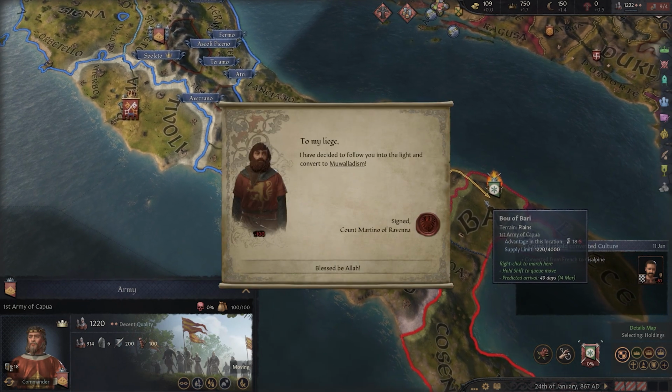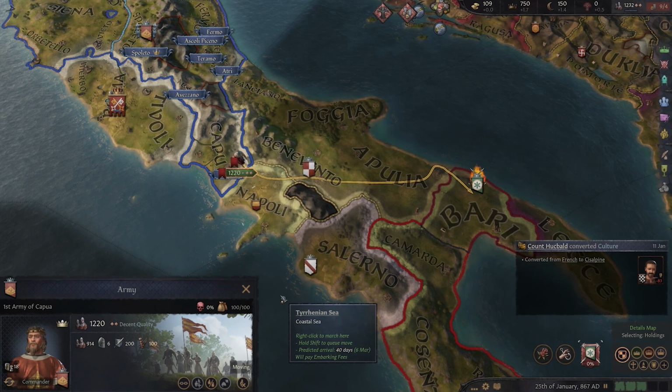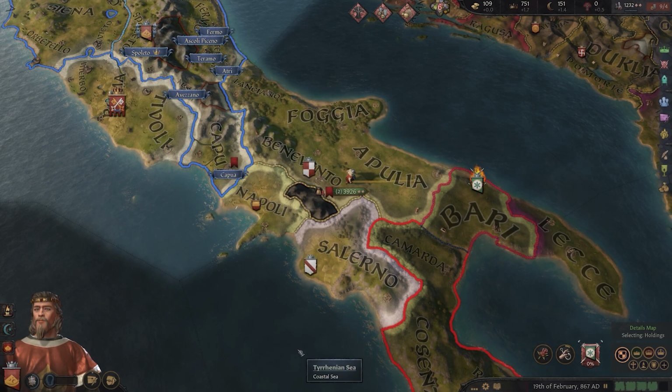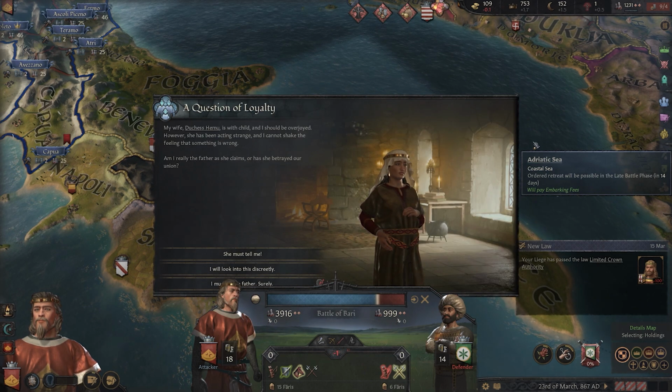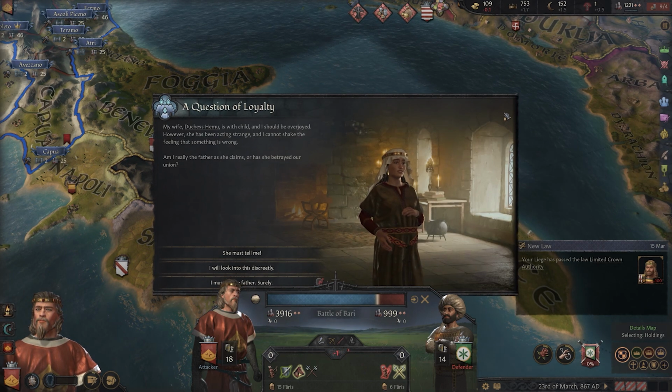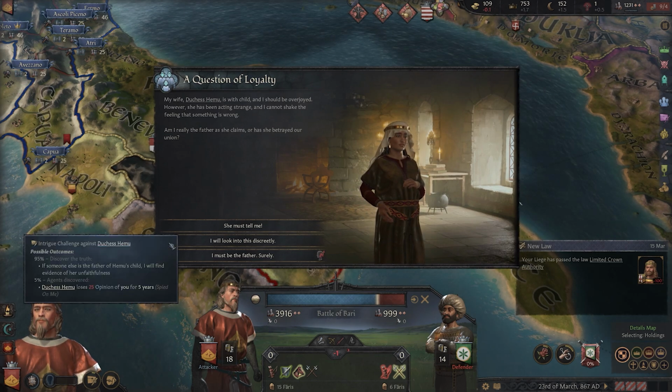I receive word of Count Martino's conversion, but I need to focus on racing down south to the enemy capital as quickly as possible. News of my wife's pregnancy comes to me on the eve of battle, and it's a little suspicious considering how far from home I've been for the last little while, so I'll investigate. I am a paranoid individual after all, so it's only in character.